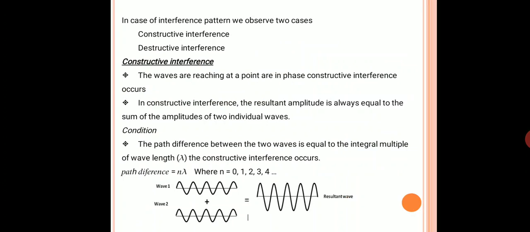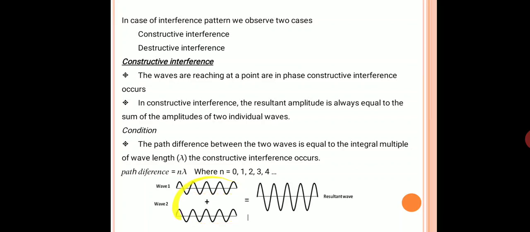Types of interference: constructive interference and destructive interference. In constructive interference, during superimposition of waves at certain points in the region of superimposition, the resultant intensity becomes greater than the sum of the intensities due to the individual waves. When you observe the figure, wave 1 and wave 2 are there.